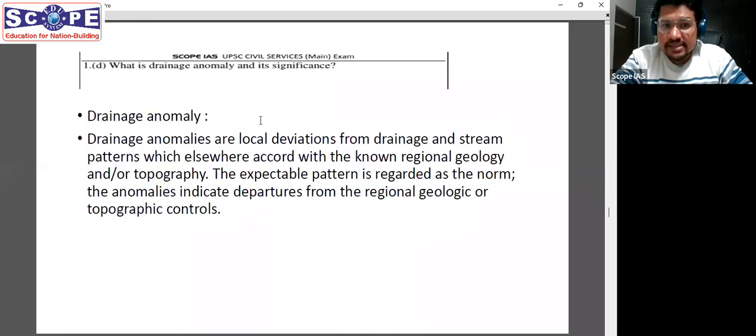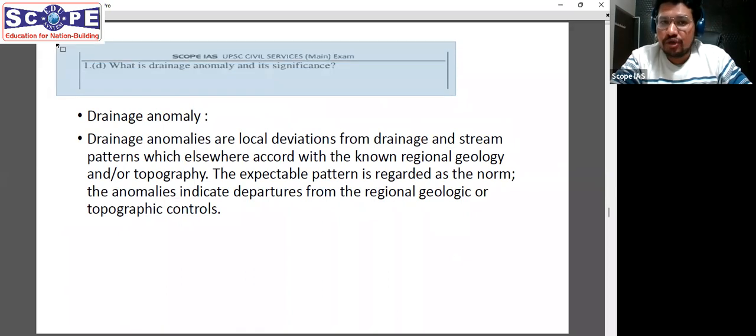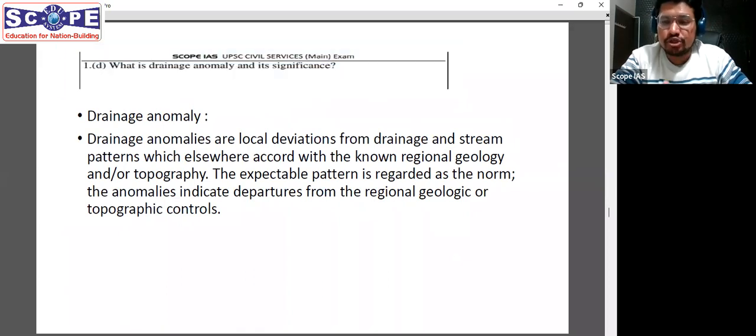Considering drainage anomaly, this particular term, though not discussed in class, was a part of our test series. If anyone has gone through the discussion of the test series, which Amit sir has done, we had already presented this question, that what is drainage anomaly and its significance. And we came to this question from a previous year question, because this has been asked earlier once.